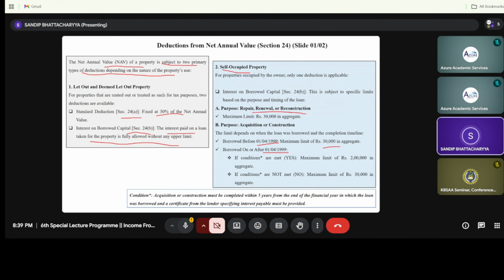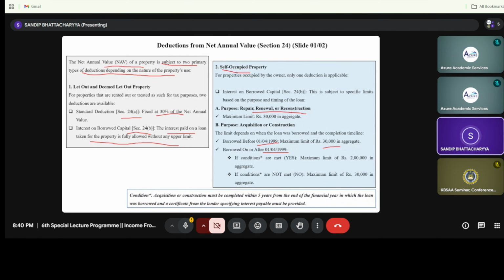So just as a precaution, before 1499, if you have taken your loan for income from house property, whether your intention of using the loan is repair, renovation, construction, renewal, whatever it may be, you will get a maximum of 30,000 of interest benefit.